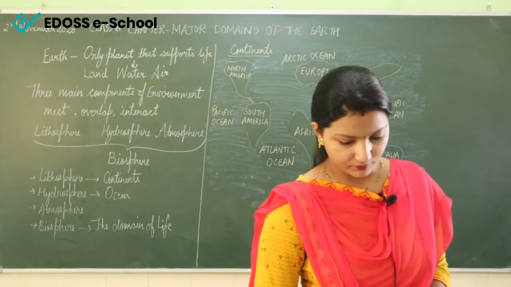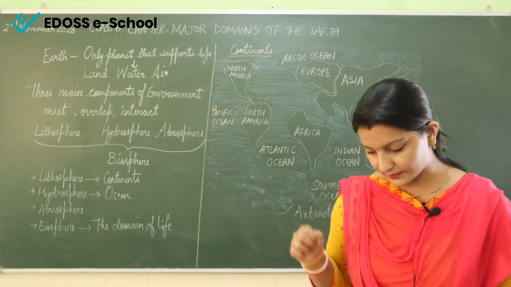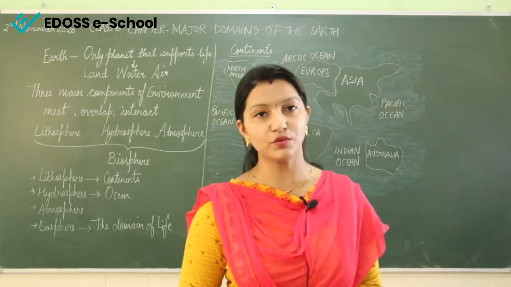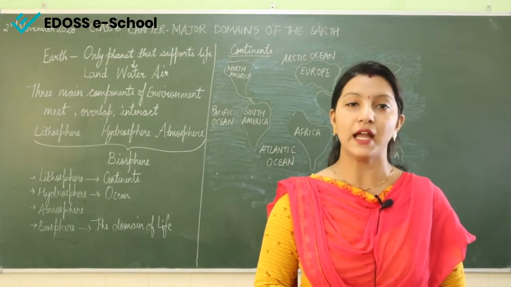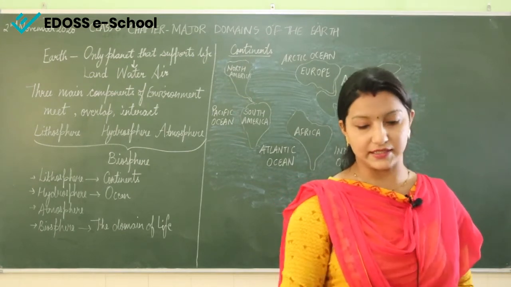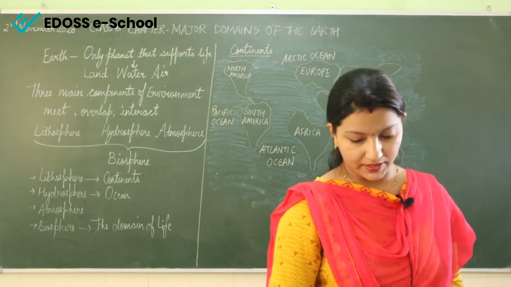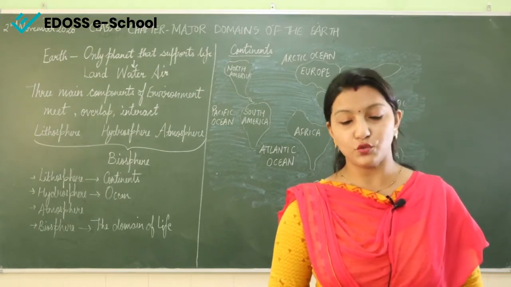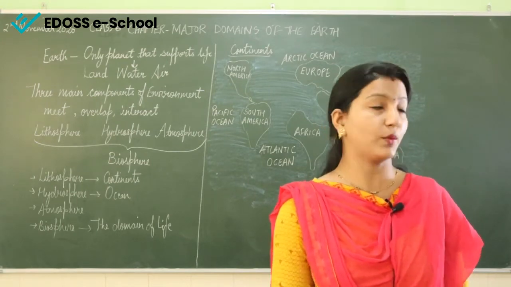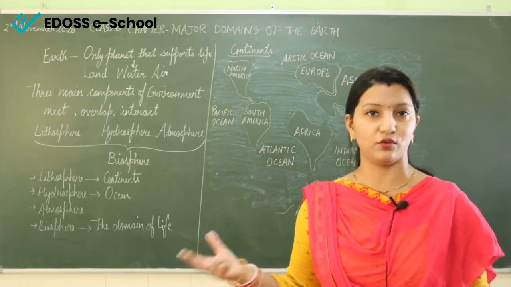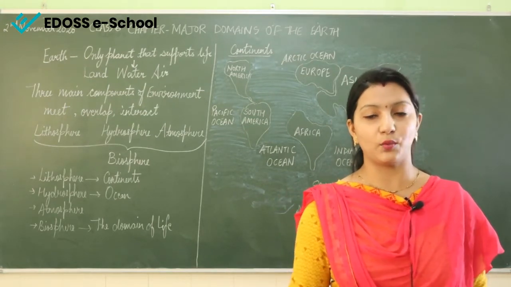Now, the highest mountain peak is Mount Everest. It is about 8,848 meters in height, and the greatest depth, I'll talk about it later also, is 11,022 meters at the Mariana Trench in the Pacific Ocean. When we read about these oceans, I'll tell you again about the Mariana Trench. It is at the very depth.